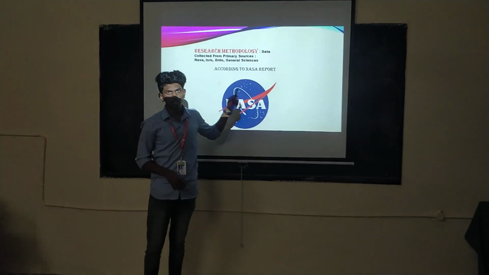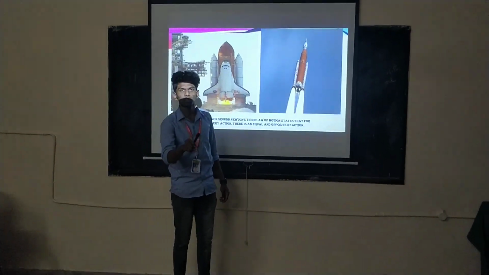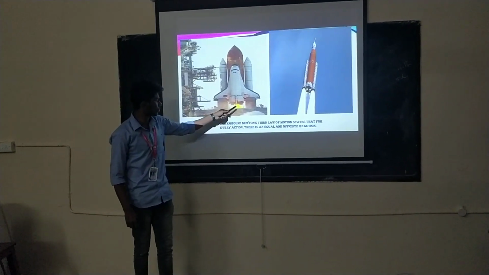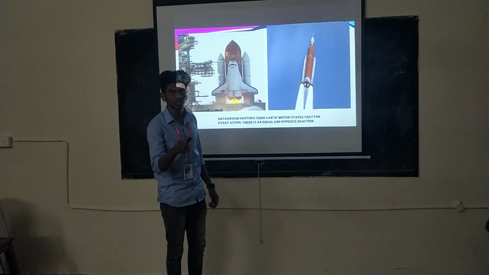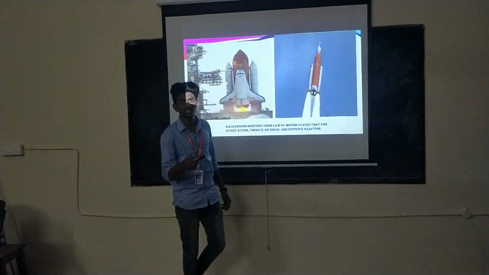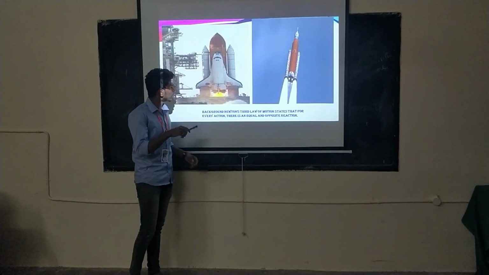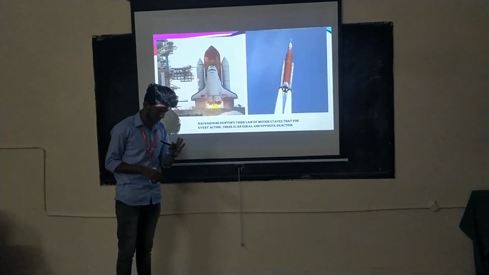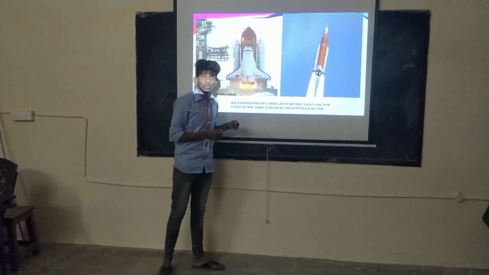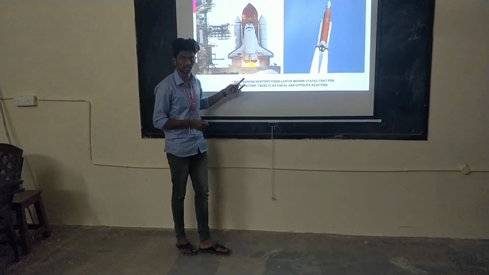According to a NASA report, the rocket is an example of Newton's third law: for every action there is an equal and opposite reaction. A rocket consists of a combustion chamber in which solid or liquid fuel is burned. The fuel is burned inside the pressure of the combustion chamber, so the expelled gases come out from the nozzle of the rocket. The expelled gases rush in a direction opposite to the direction of motion of the rocket.